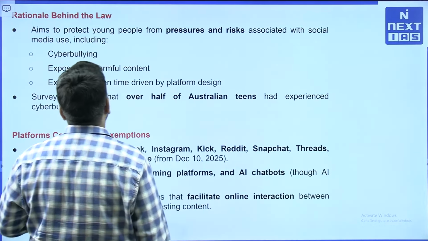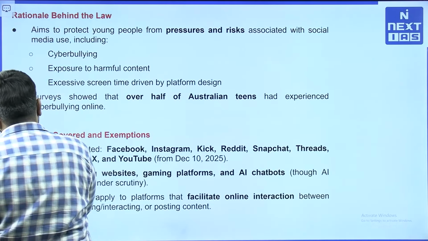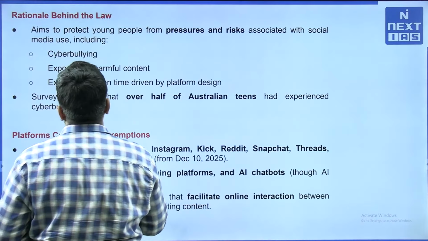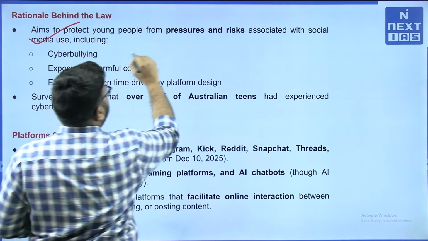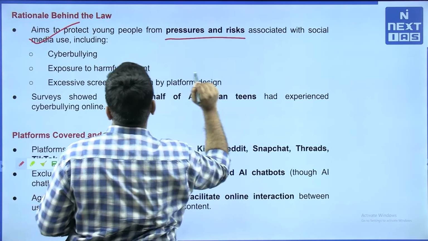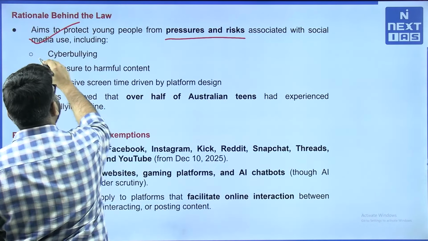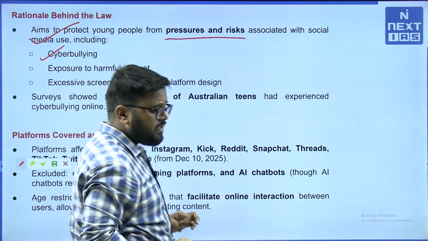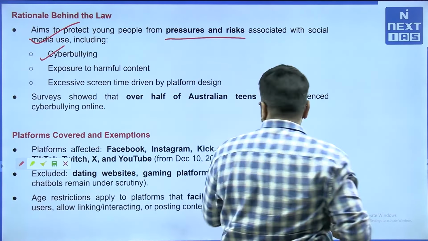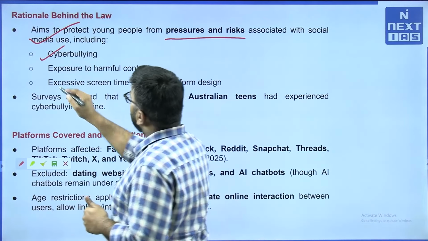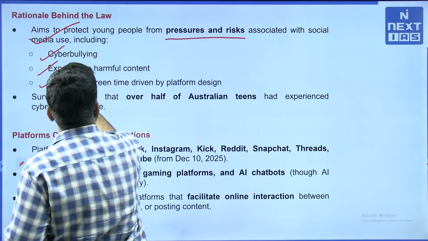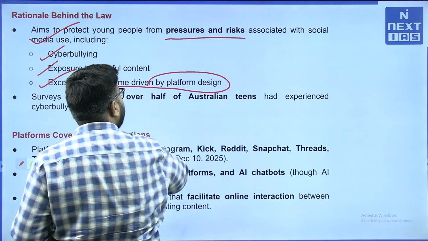The rationale the Australian government gives is that it aims to protect young people from pressure and risk associated with social media use, including cyberbullying. Majority of the time mental health issues arise from cyberbullying, very true, exposure to harmful content and excessive screen time driven by the platform design itself.